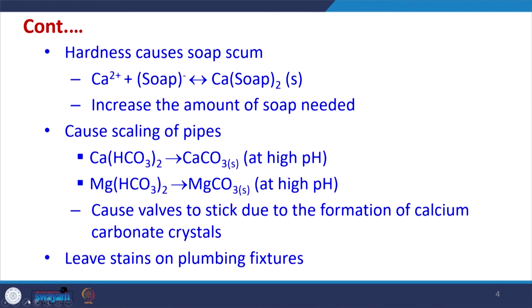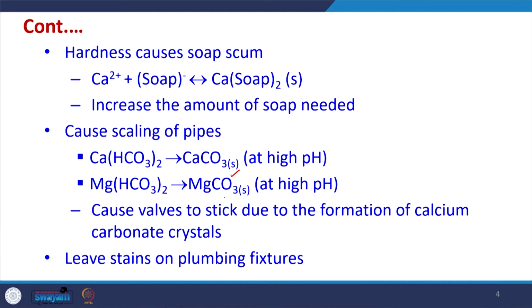Now, why does hardness cause soap scum? That is because Ca2+, which is the major ion in the hardness, interacts with soap anions and forms a neutral species, calcium combining with the soap. Whichever soap we are using, its anionic form easily combines with the calcium in place of combining with the dirt and other things. So, this causes the scum.